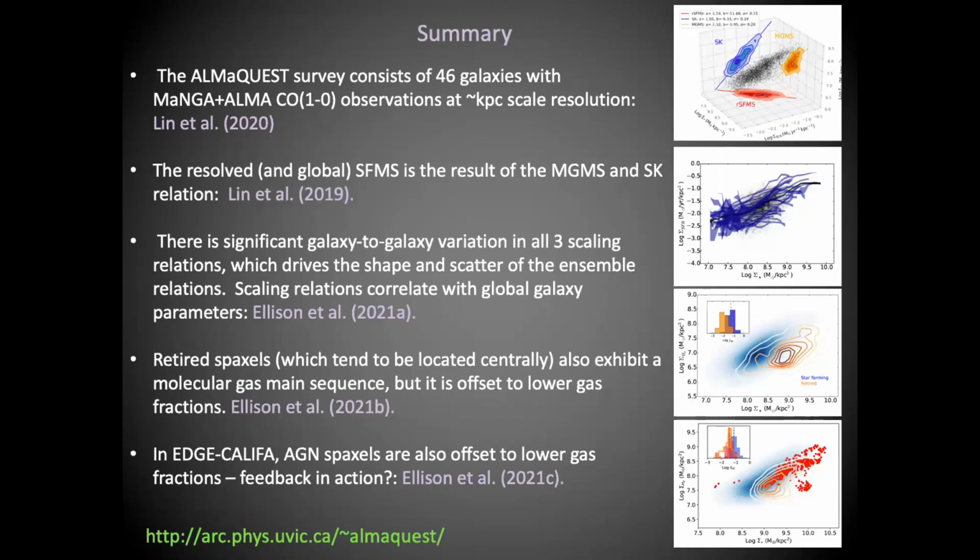So in summary, we have this relatively new survey that combines MaNGA and ALMA data. And I've shown you that we have these 3 scaling relations, but that there is significant diversity from galaxy to galaxy in the way that these scaling relations manifest. And that these are probably due to different internal properties of the sample. And then when we look at the retired and the AGN regions of these galaxies, we see lower gas fractions. So maybe this is a smoking gun that AGN can affect the gas fractions in galaxies and might ultimately suppress their star formation. Thank you very much.